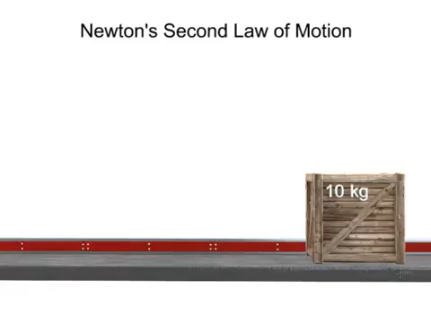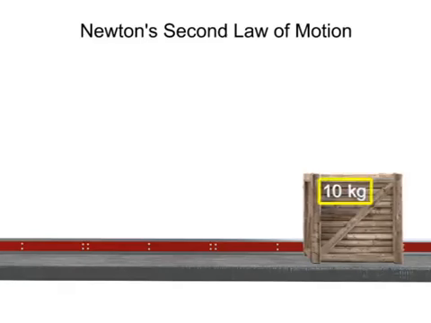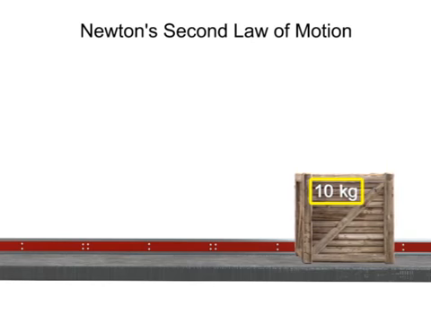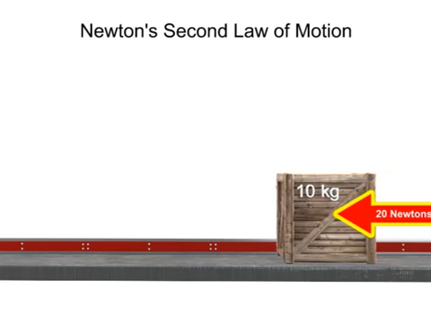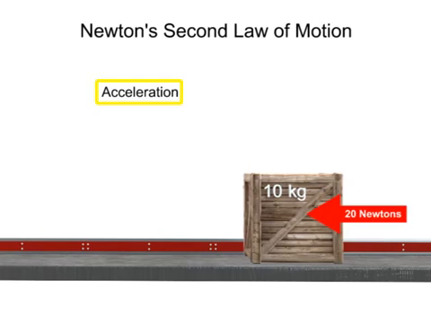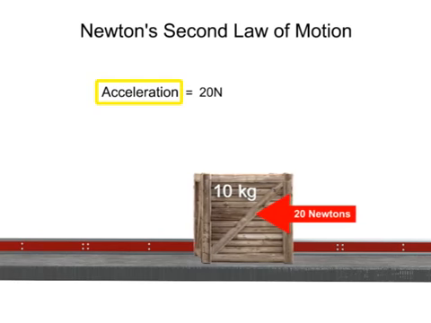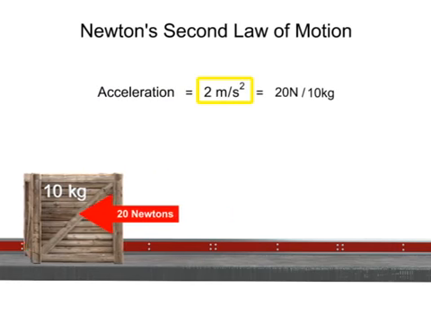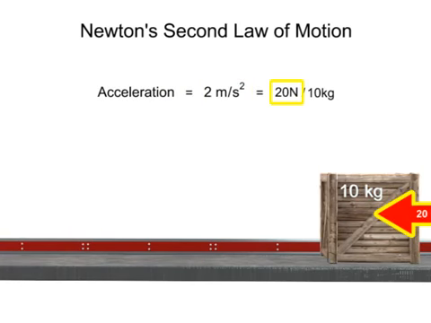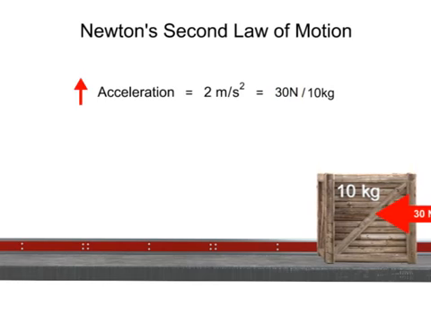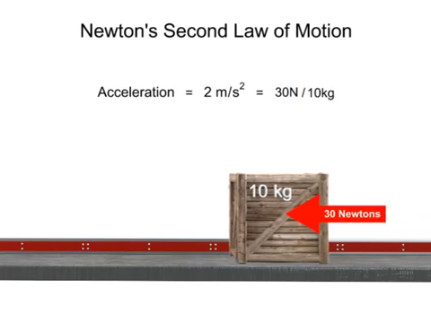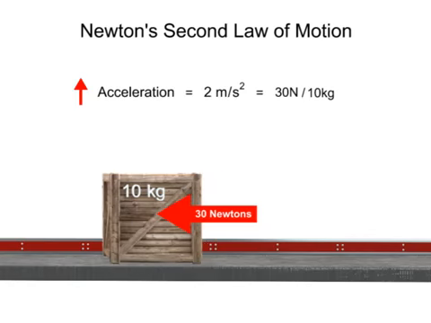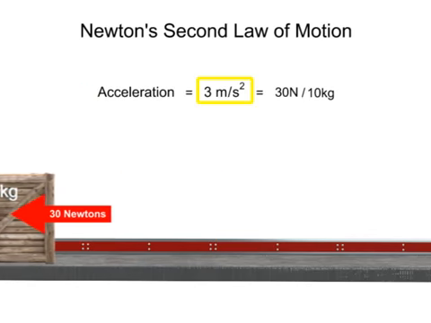Take, for instance, a scenario where you're pushing a 10-kilogram box along the ground with a force of 20 newtons. The acceleration of the box equals the force you exert, divided by the mass of the box, or 2 meters per second squared. If you push 10 newtons harder, the acceleration of the box will increase in direct proportion and becomes 3 meters per second squared.